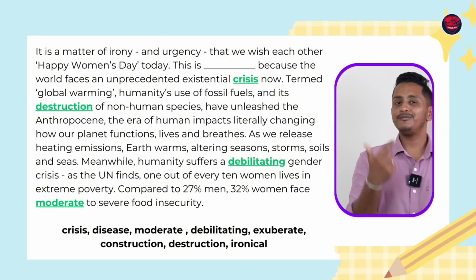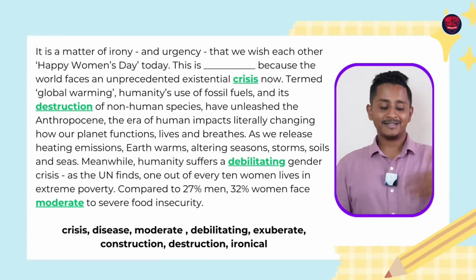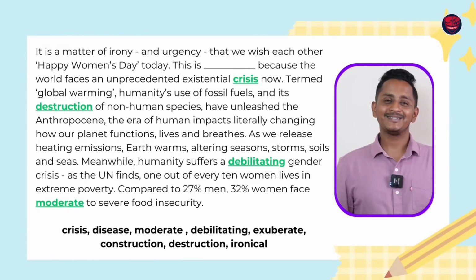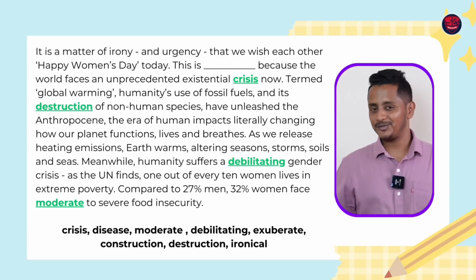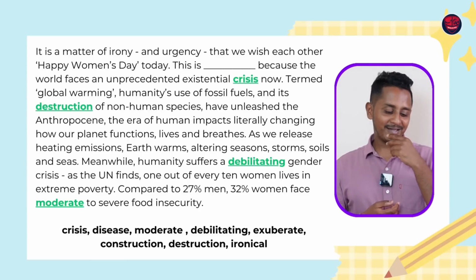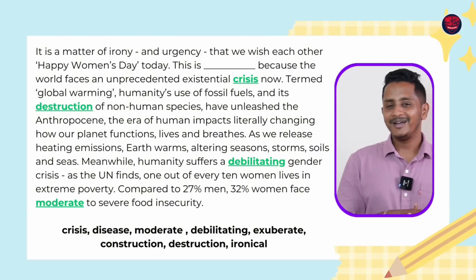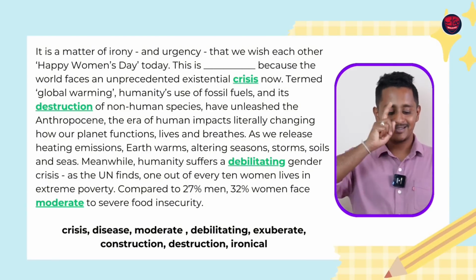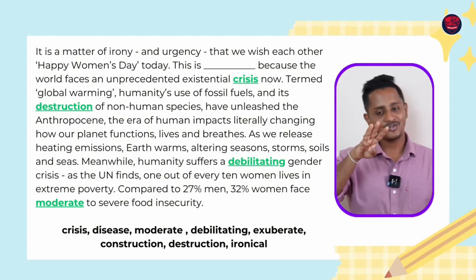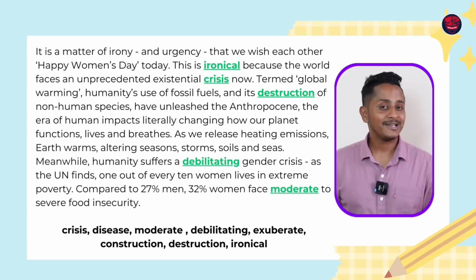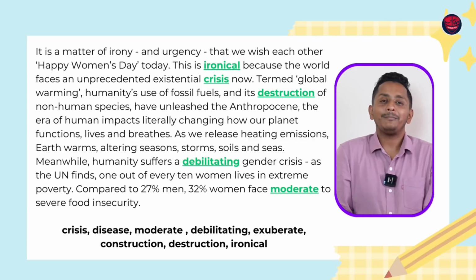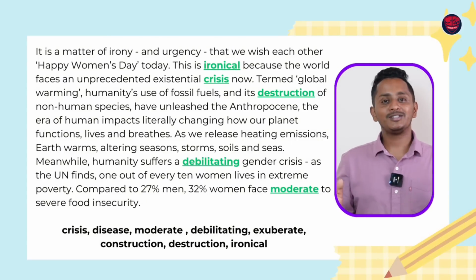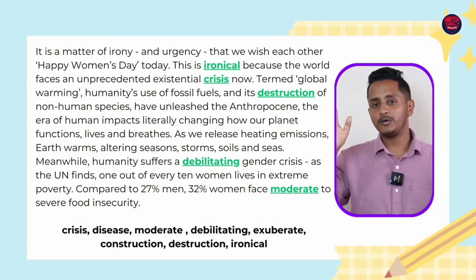Now what is left for the first one? This is dash. This is disease, not fitting in. This is exuberate. Exuberate, I don't know the meaning. Exuberate means exuberation. You express with great joy. Now you don't know the meaning of exuberate, you don't know the meaning of ironical. It becomes difficult to do it, but still irony is the clue in the first line. So this is disease, this is exuberate, this is construction. They're not fitting in, what is left is ironical. Meaning this much calculation has to happen. If you're not ready to allow your mind to do these calculations, then most probably you're going to get 2 out of 5 or 3 out of 5 and not 5 out of 5.